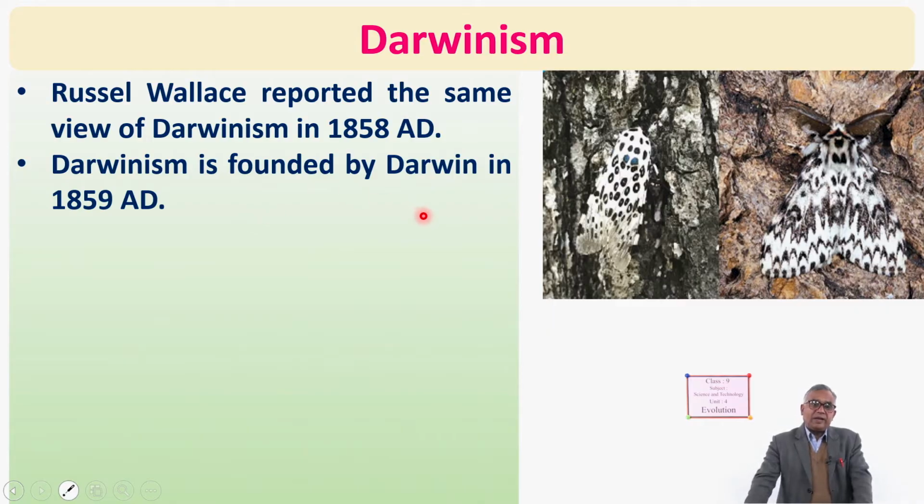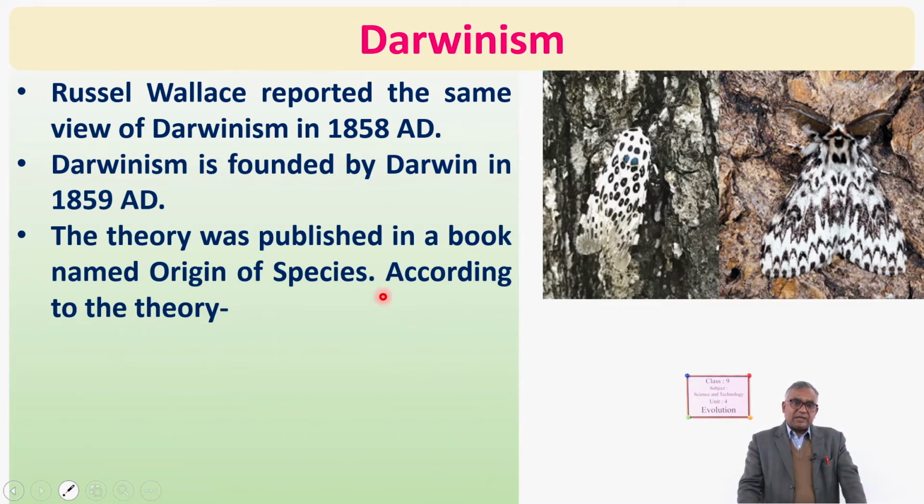Darwinism was founded by Darwin in 1859 AD. Look, 1809 AD, Lamarckism. 50 years after this theory, Darwinism was given. When Lamarckism was given, then Darwin was born. The birth year of Darwin is 1809. And at the age of 50 years, he founded Darwinism, okay, about which the world is studying at present also.